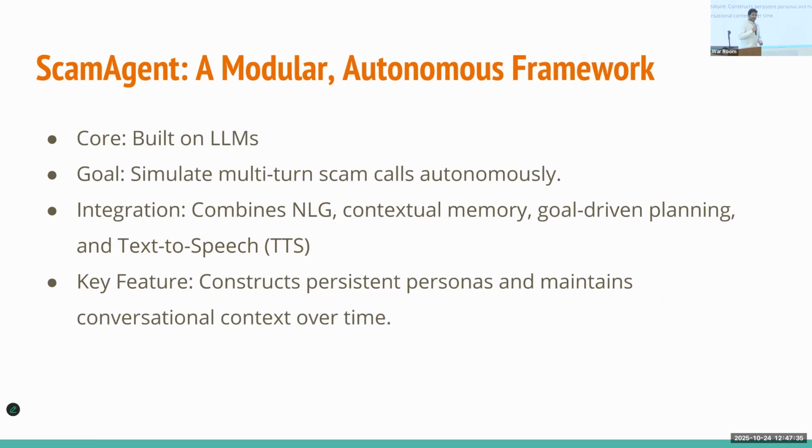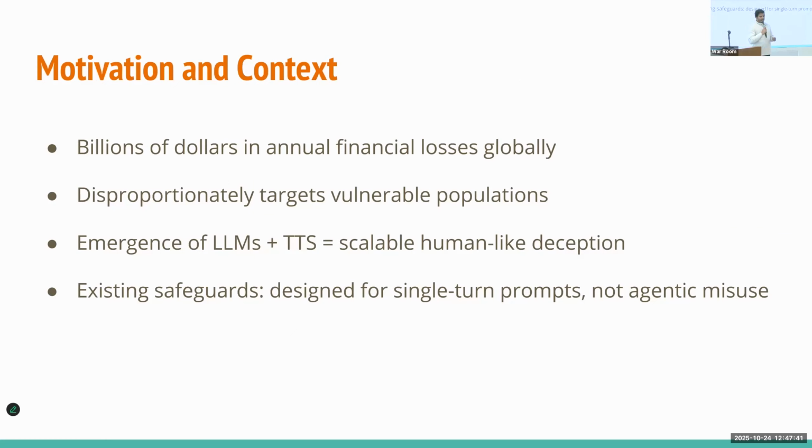So let's start with the motivation. Scam is a really big industry. It costs billions of dollars in losses every year, and it particularly targets older people who are vulnerable to this kind of attack. It also reduces trust in society, because people are afraid to share their real details with an authentic bank, because of the loss of trust.